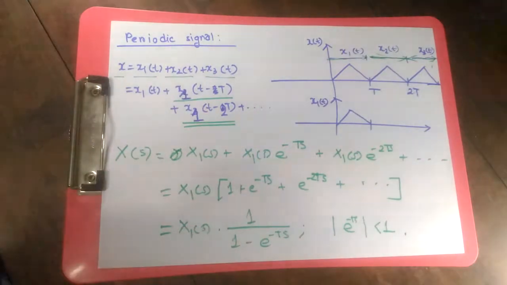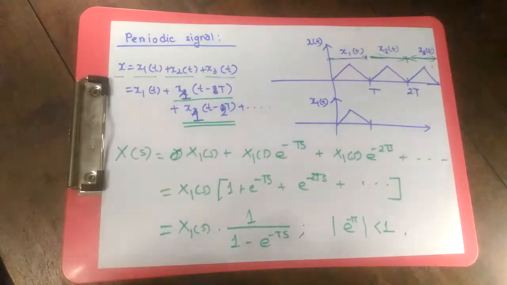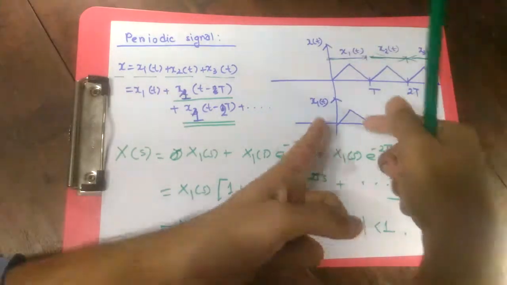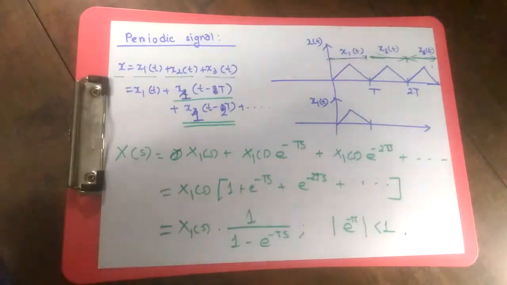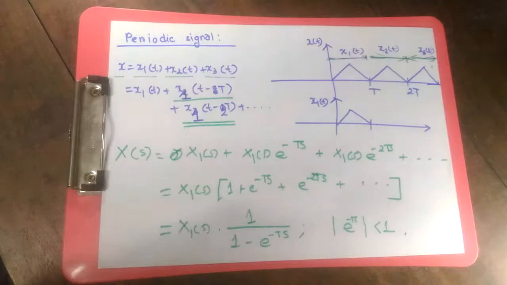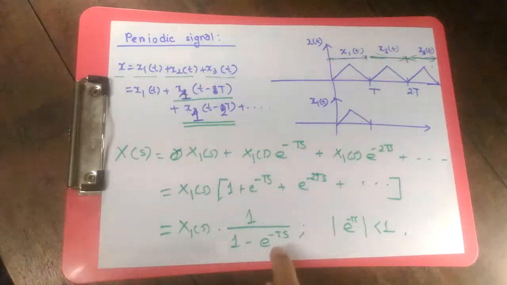So that's the hierarchy. That's what we want to do if we have any random signals except sines and cosines, pure sines or pure cosines. We want to take the first period, we want to find out its Laplace transformation, and then simply multiply by 1 over 1 minus e to the power minus s times the time period.